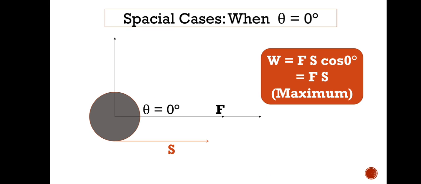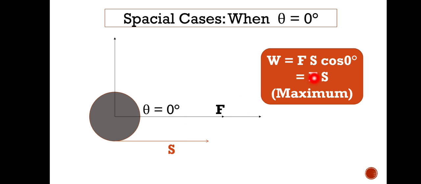Now see, some special cases are there. When theta is equal to 0, that is the condition of maximum work done, because you know that cos theta has the maximum value when theta is equal to 0 degrees. Here you see the figure, this roller is moving toward the direction of force. This is the force applied, the actual force, and this is the displacement. So both are along the same direction, that is, the angle between them is 0.